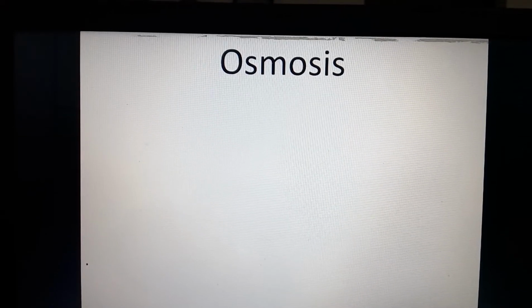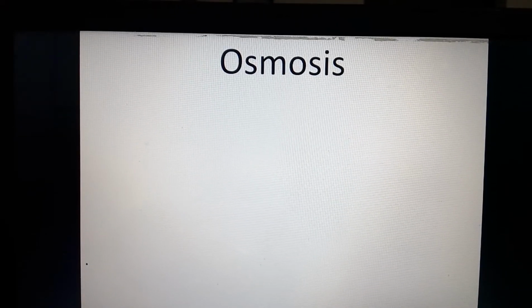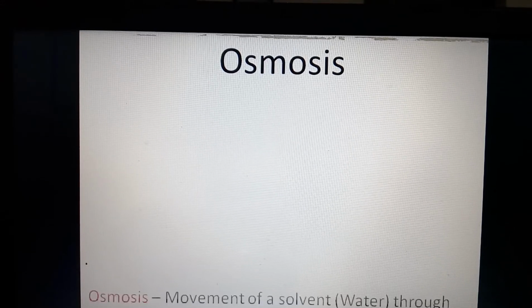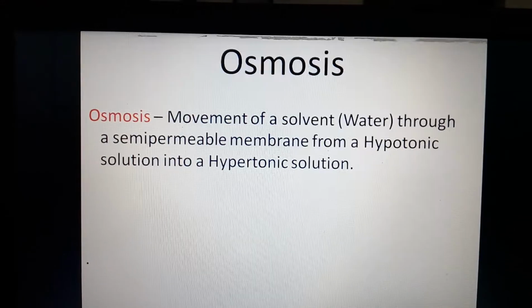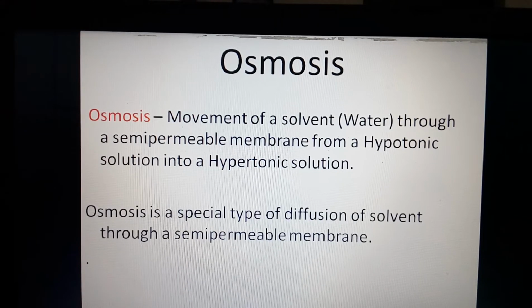Osmosis is the movement of water molecules from a hypotonic solution towards a hypertonic solution. Movement of a solvent, water, through the semi-permeable membrane from a hypotonic solution into a hypertonic solution is called osmosis.